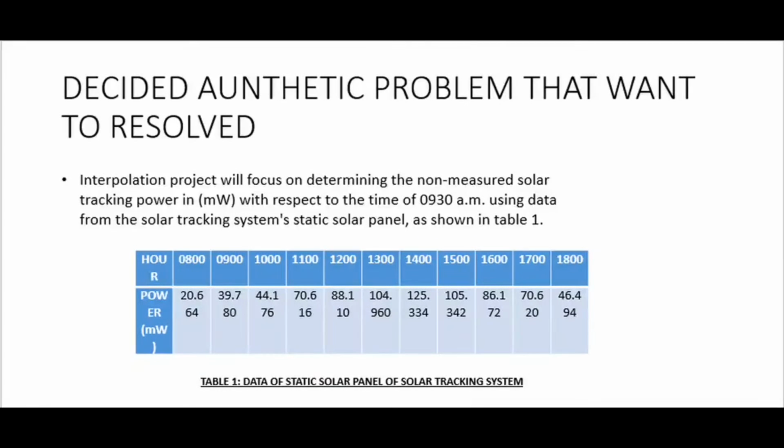The desired authentic problem that we want to resolve is that the interpolation project will focus on determining the non-measured solar tracking power in milliwatts with respect to the time of 9:30 am, using the data from the solar tracking system's static solar panel as shown in Table 1.